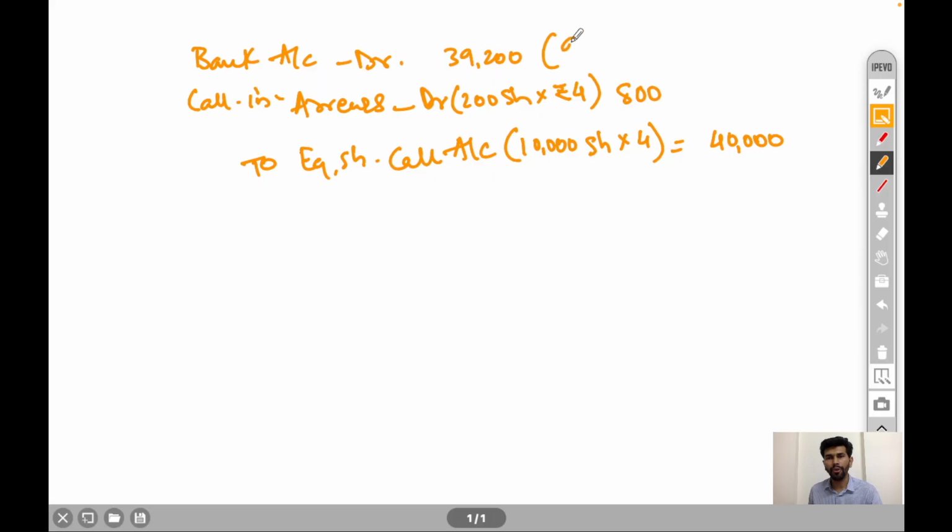Call money received on 9,800 shares into 4 rupees. So amount will be 39,200. Narration being call money received on 9,800 shares and call in arrears on 200 shares.